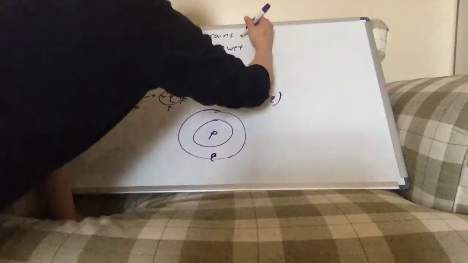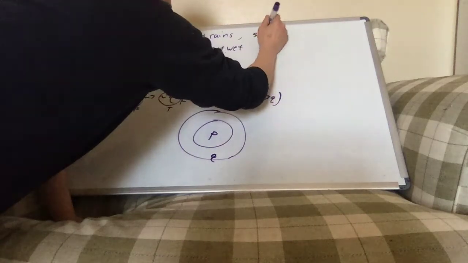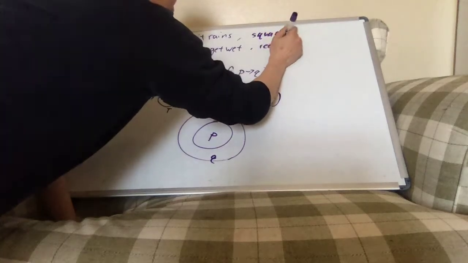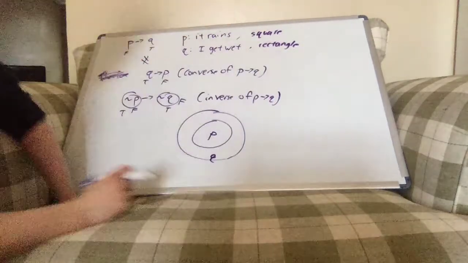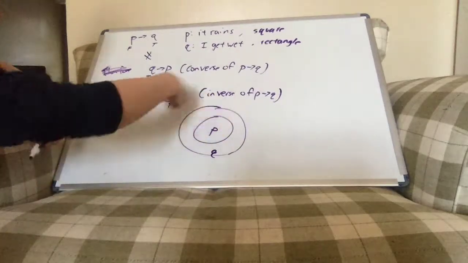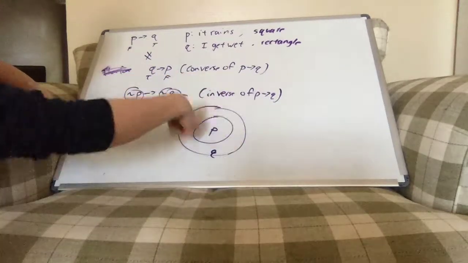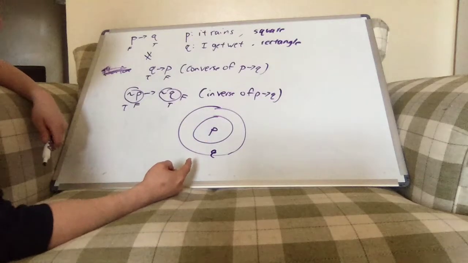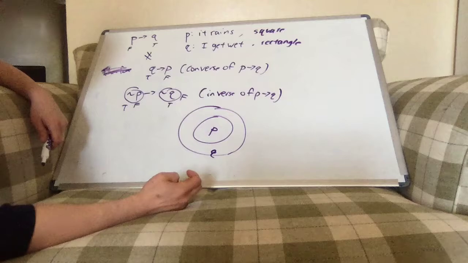Another good example is if a shape is a square, then it's a rectangle. Right? If you're a square, that's one type of rectangle, right? If you're a rectangle, you might be a square, you might not be a square. That backwards direction is not implied.